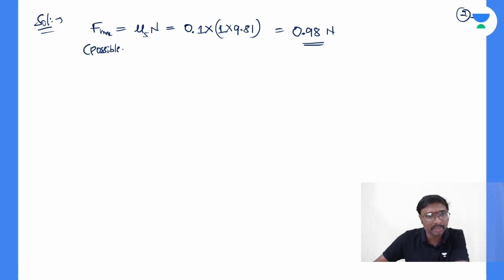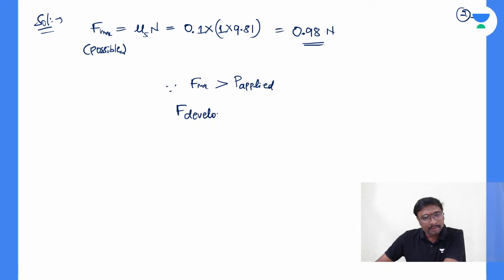Now it is in the resting condition, which means it is static friction only. Yesterday we got this: since F maximum is lesser than the applied force P, what is the friction developed? The friction developed is equal to the applied P only. What is the applied P? That P applied is nothing but your 0.8 newtons.